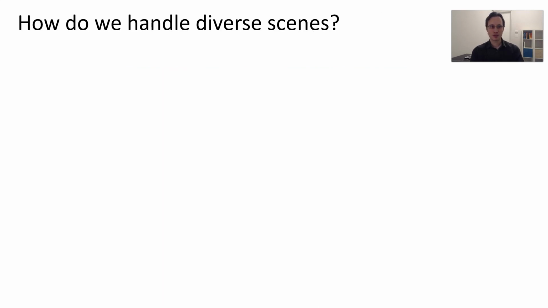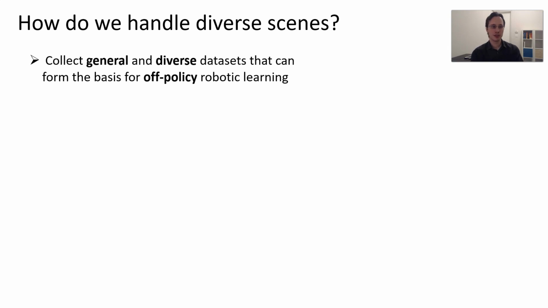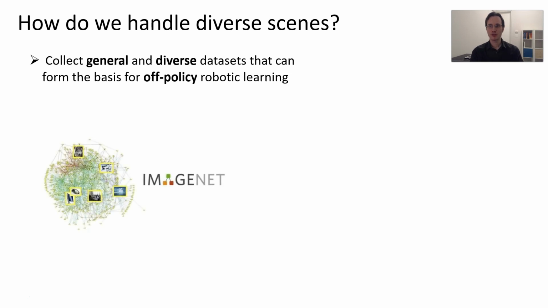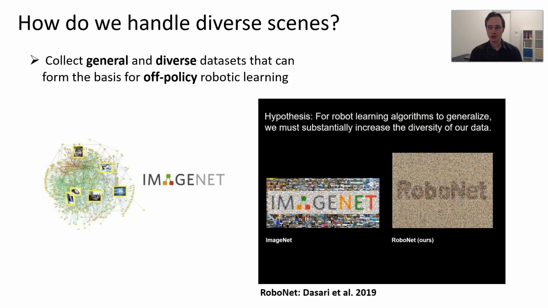Now, if we want to scale up this method to more diverse scenes, we'll have to do a bit better than collecting data with a single robot. In fact, beyond just collecting data for multiple tasks, we can collect data in different settings with different robots and different scenarios. In the same way that the ImageNet dataset was crucial to scale up image recognition, we believe that large datasets of robotic interaction are also crucial to scale up model-based RL. So to that end, we recently collected a very large dataset of robotic interaction data with vision-based model-based RL in mind that we call RoboNet.